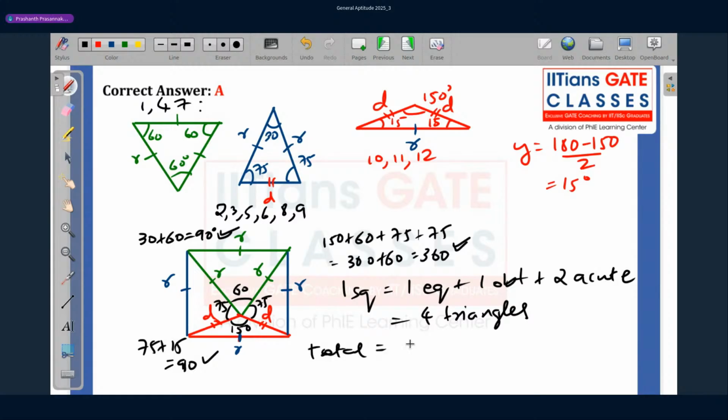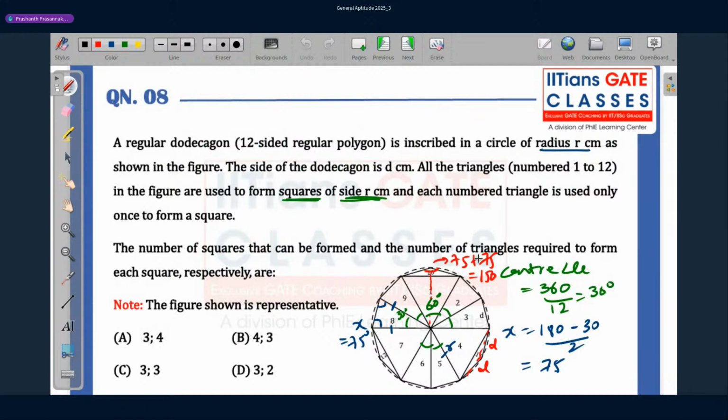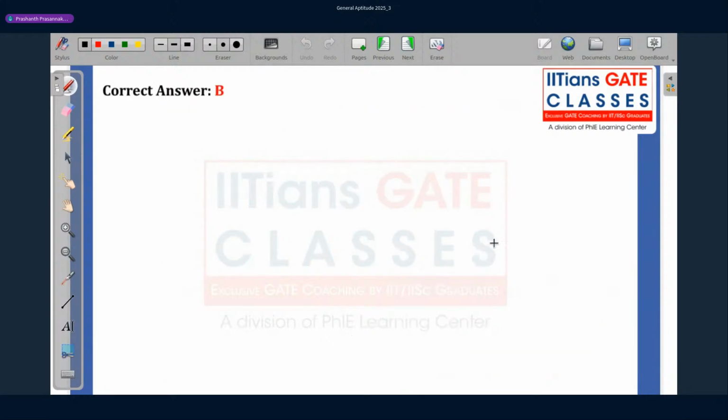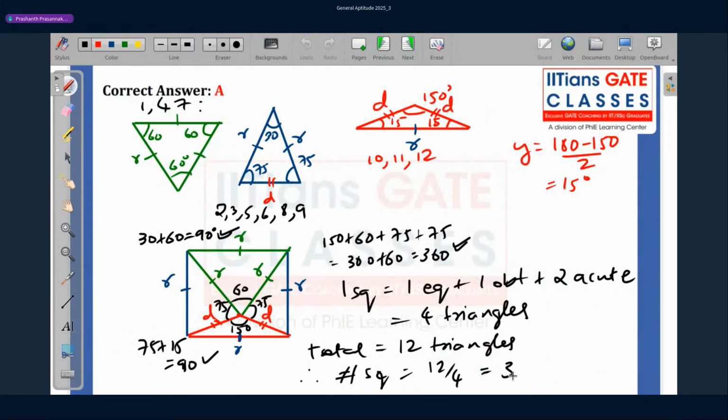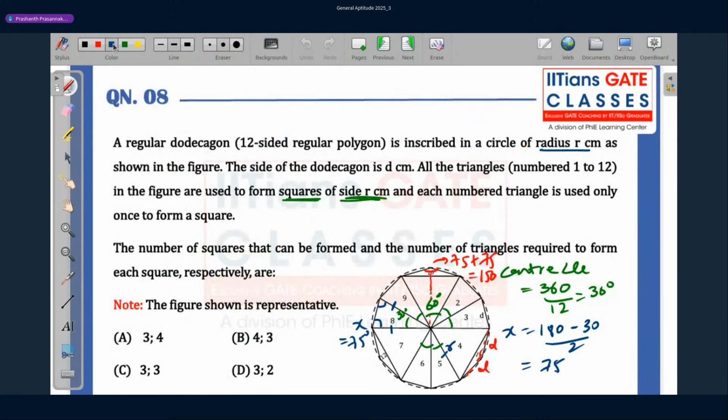Total I have is 12 triangles. Therefore, the number of squares is going to be 12 by 4, which is 3. So 4 triangles and 3 squares. The question is asking for the number of squares and the number of triangles. So first is the number of squares, which is 3. Then the number of triangles, which is 4. 3 and 4. Option A is correct.